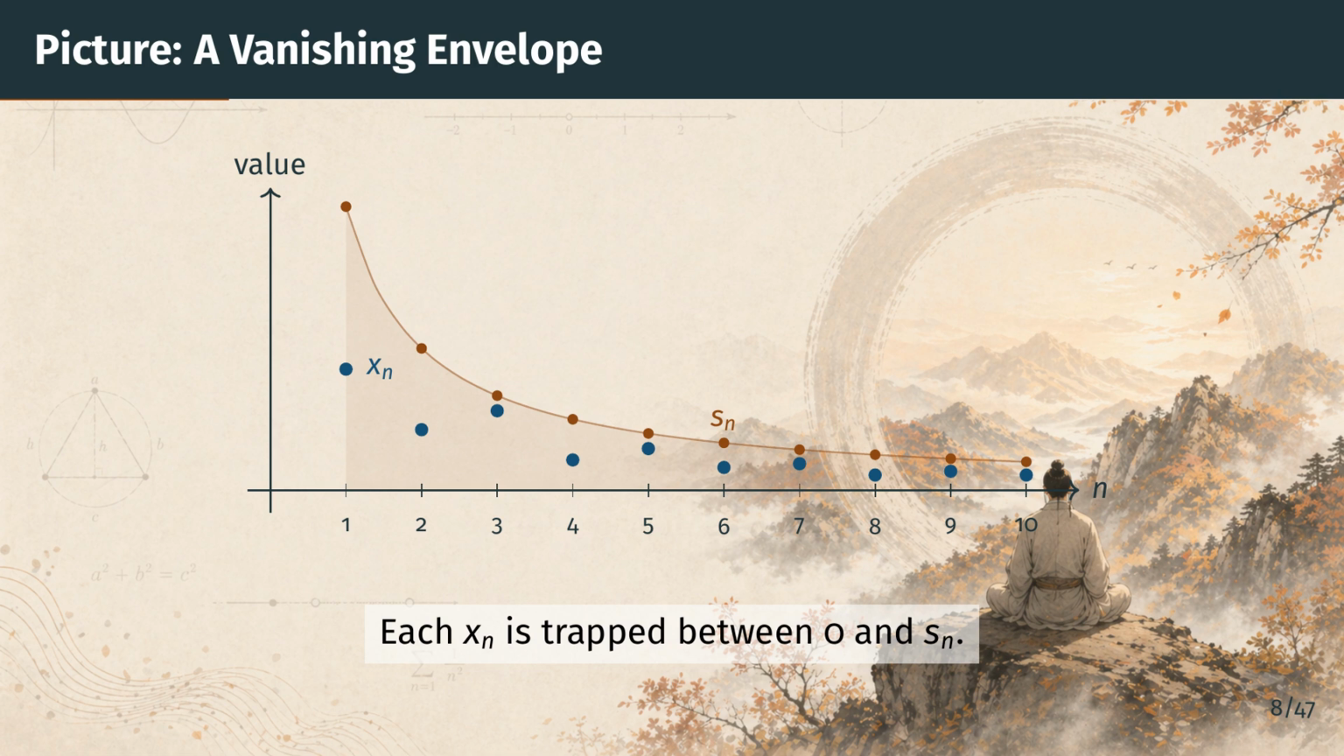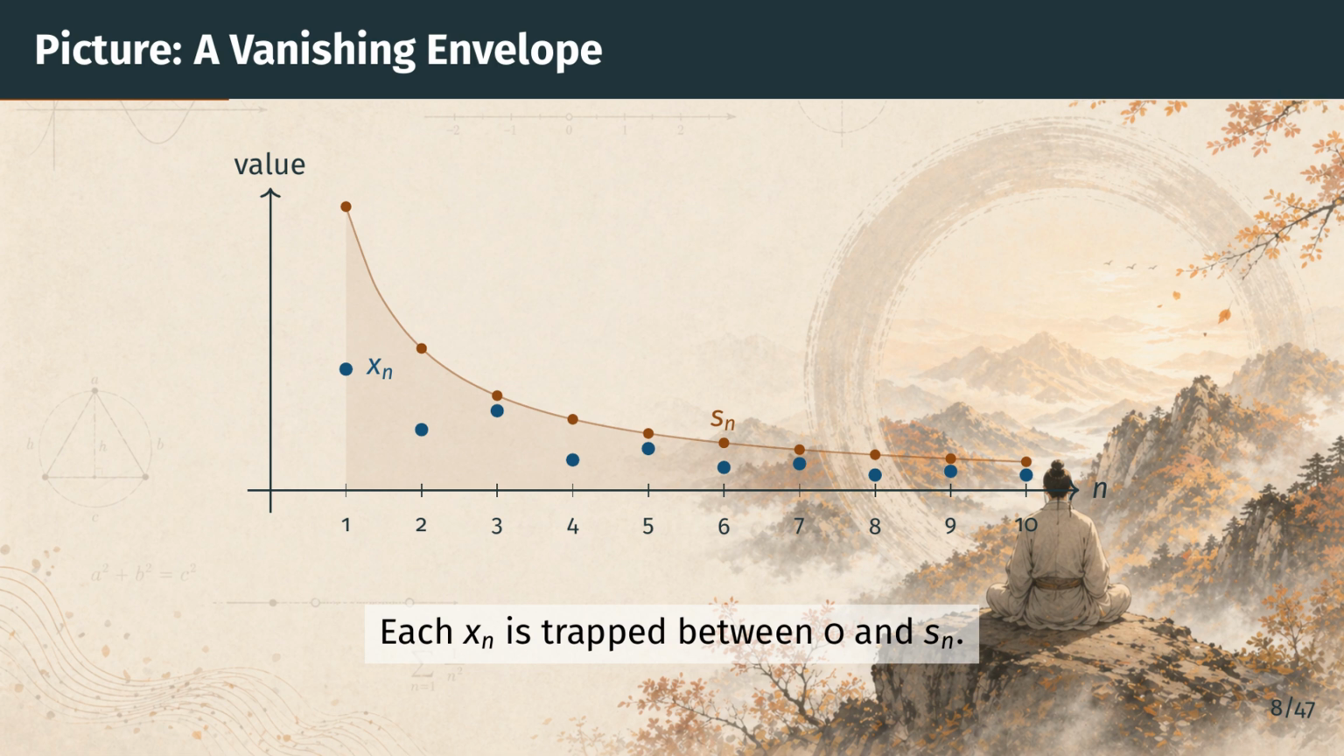The brown dots are the dominating sequence s sub n. The faint brown curve through them is just a visual guide. The blue dots are our sequence x sub n. At every index, the blue dot lies below the brown dot, inside the shaded band between 0 and s sub n. As the brown dots collapse onto the horizontal axis, the blue dots have nowhere to go but down to 0 with them. That is the squeeze in one picture.